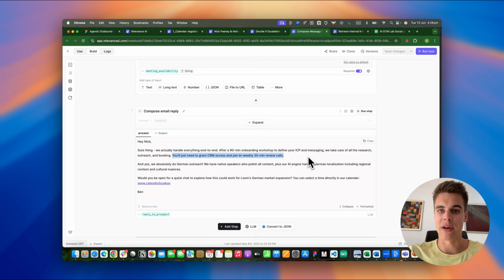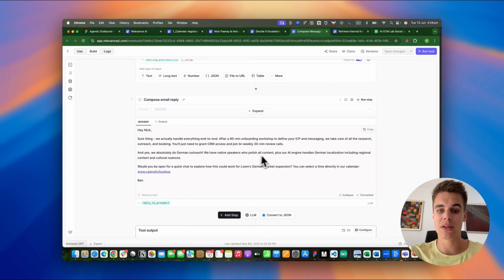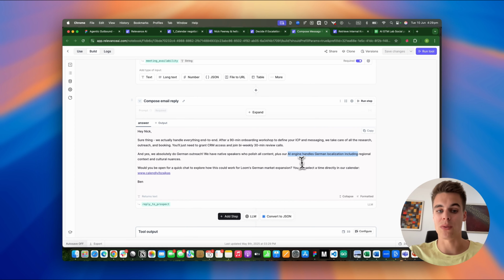It also provides some additional insights focusing on the objection. You will just need to grant CRM access and join bi-weekly 30-minute review calls. So it's like saying, hey, it's really not a big commitment from your end. It's completely done for you. It also responds to the German question. Yes, absolutely. We do German outreach as well. We have native speakers, plus our AI engine handles localization.